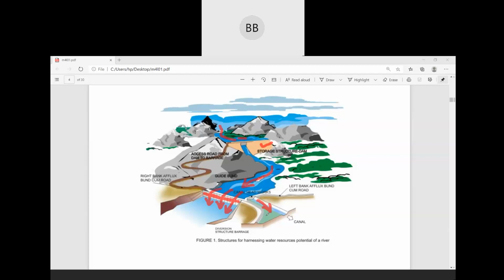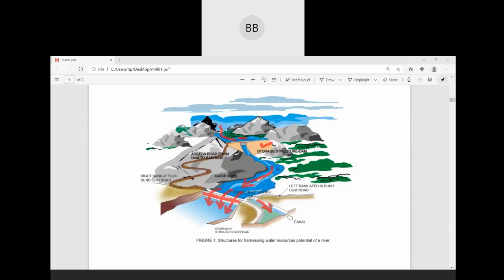Maybe for irrigation, maybe for power. It depends for what purpose we have constructed this barrage. Depending on how much requirement there is and how much water is available in the river, we are going to divert. Here we will have a regulator to regulate the flow of water.